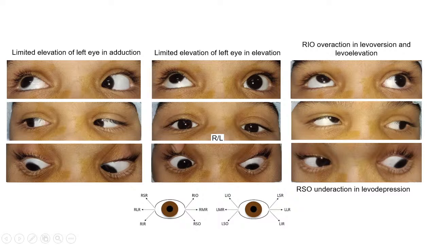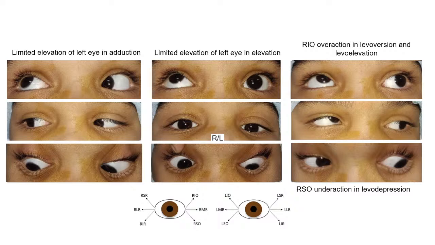Yes. So the eye is not moving up in adduction. However, it is moving very nicely, elevating in abduction. Please go on the levo elevation side. Yeah. So if you compare the two sides, elevation in adduction is much more limited as compared to elevation in abduction, which is a very classical feature of Brown.